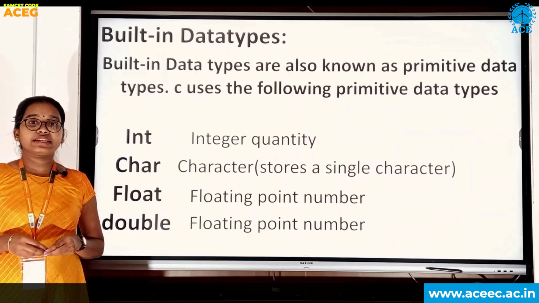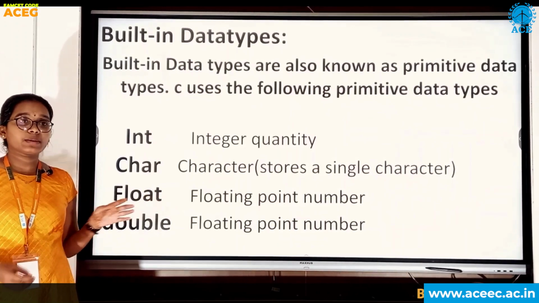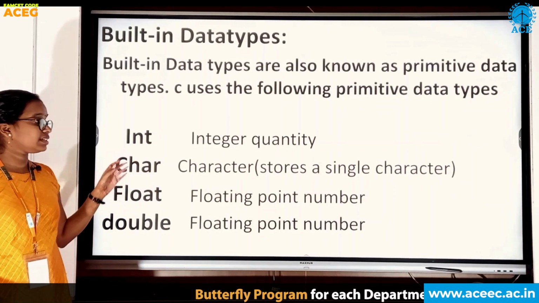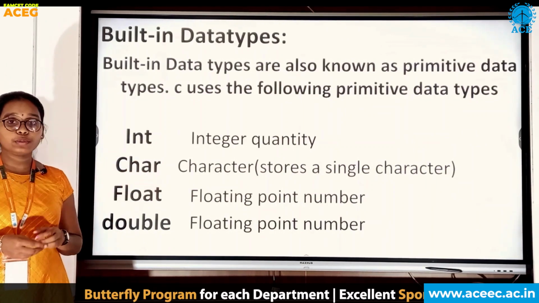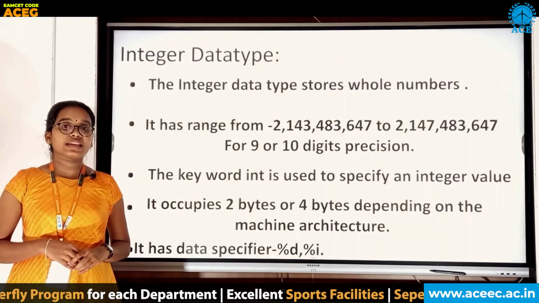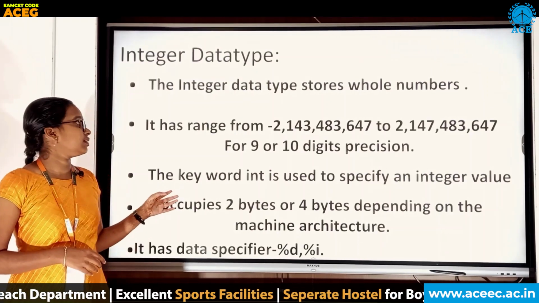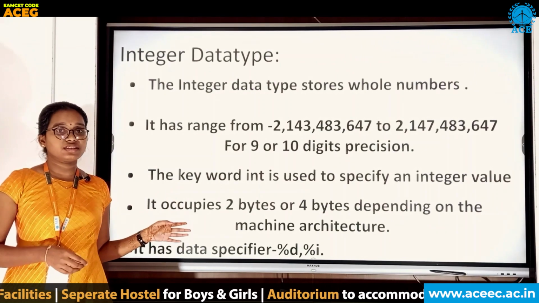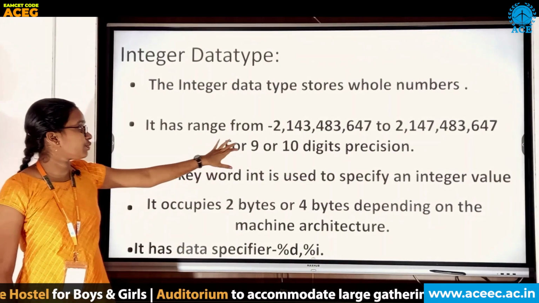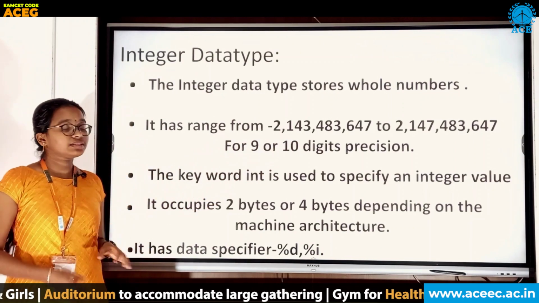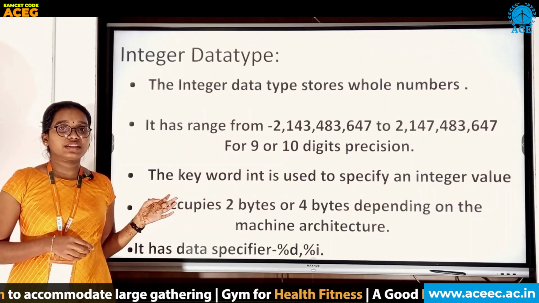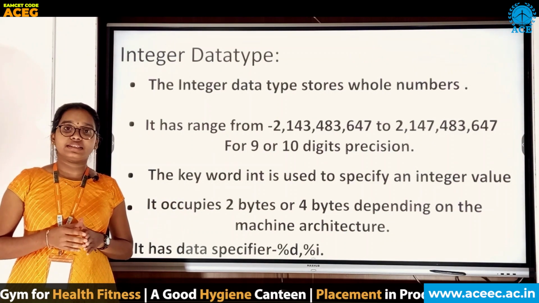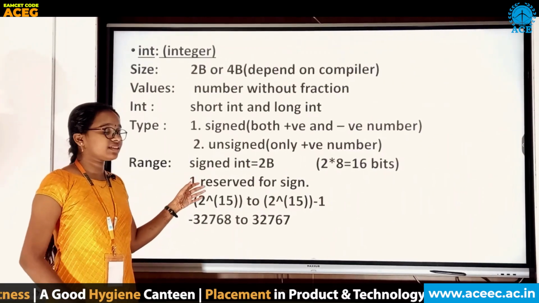Let's discuss in detail about data type. Primitive data type is also known as built-in data type, and this built-in data type has integer quantity, character, floating point number and double. Let's see about the integer data type in detail. Integer data type is nothing but which stores the whole numbers is known as integer data type, and it has the range from here to here, and the keyword used to specify integer data type is int, and it has a format specifier %d.